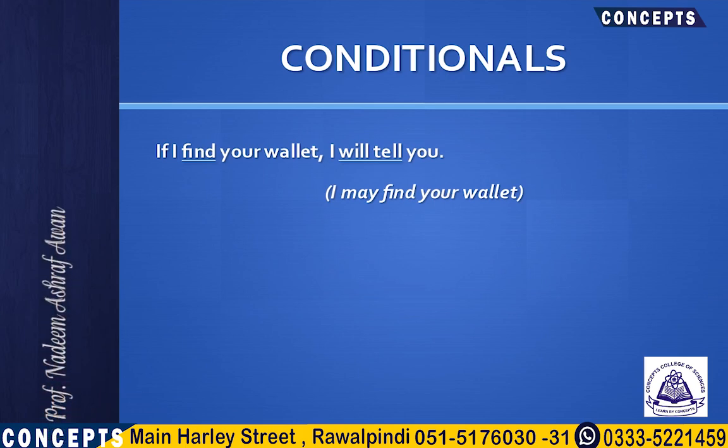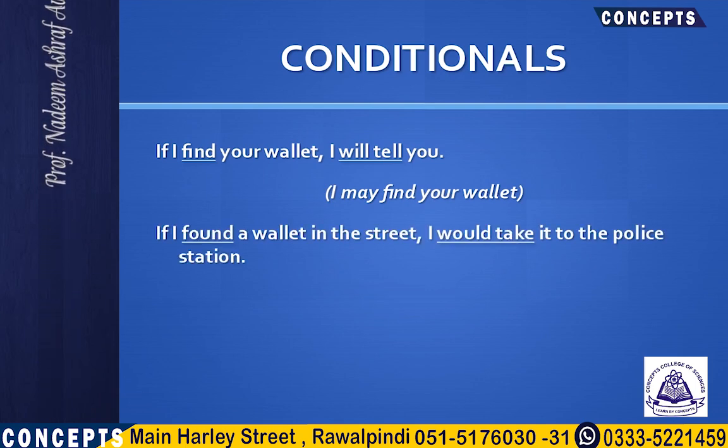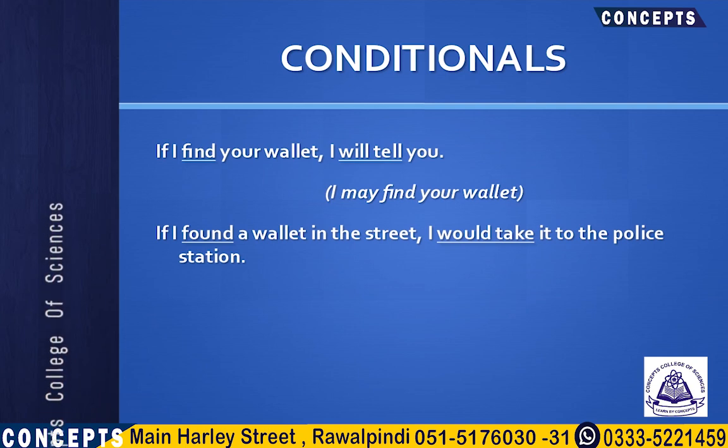Now compare this sentence with this one. If I found a wallet in the street, I would take it to the police station. Now you can observe that in this sentence, we have the second form of the verb or the past form of the verb in the if clause, and in the main clause we are using would instead of will. Now, this is the structure of the second conditional.